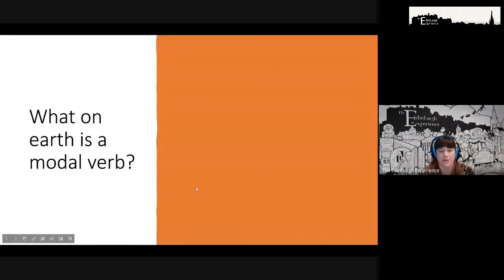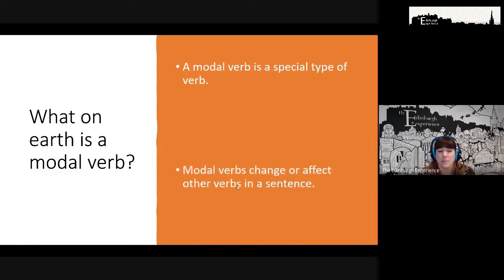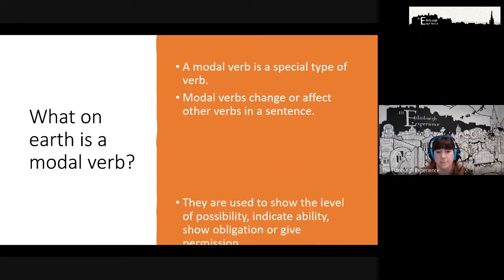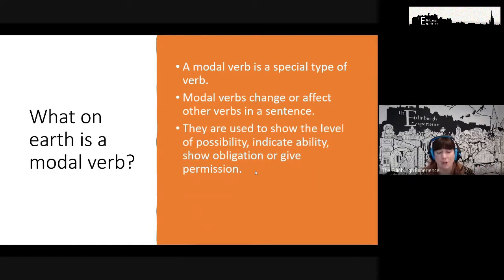So if you remember, a few weeks ago we did a lunchtime lesson on modal verbs of obligation. And I thought it might be useful just to quickly go over again what a modal verb is. It's these special types of verbs which change or affect the main verbs in a sentence. And we have lots of different functions for modal verbs.